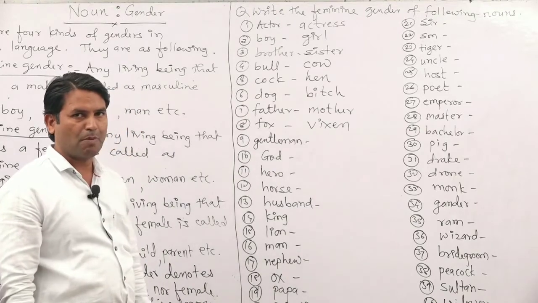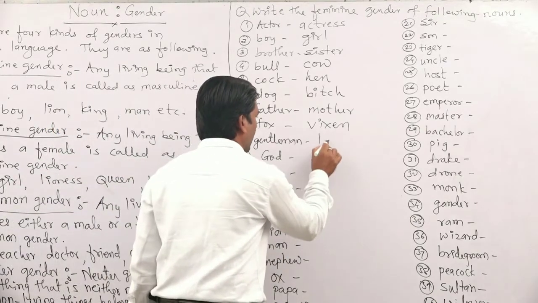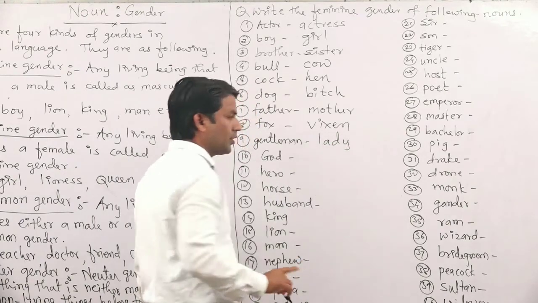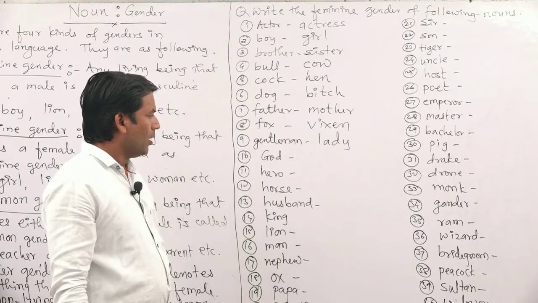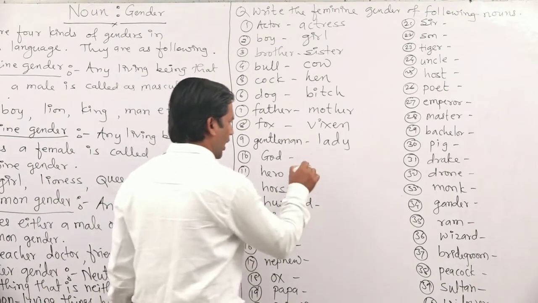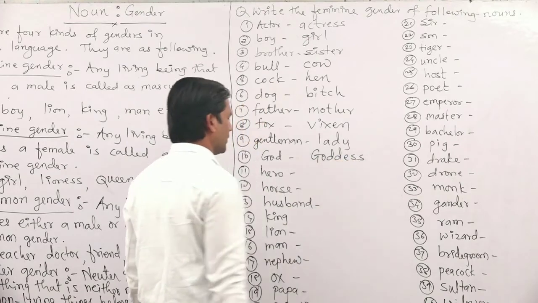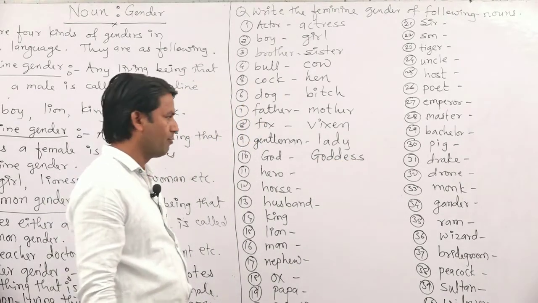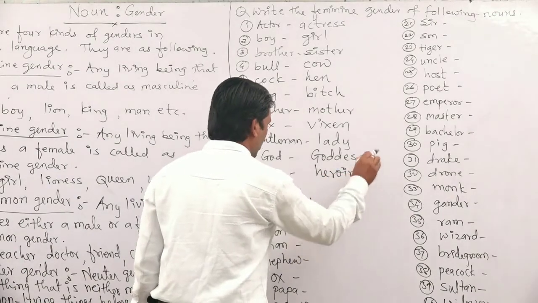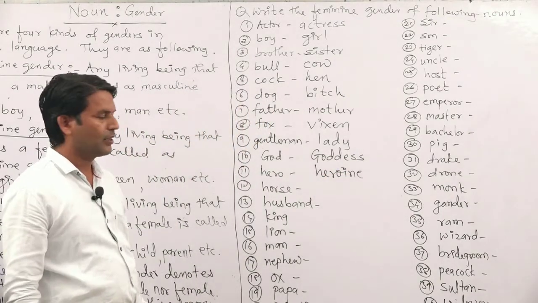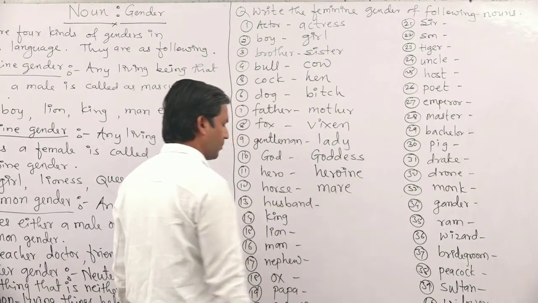After that, gentleman, not gentlewoman here. We have to write here lady, not gentlewoman. Remember it, okay? Gentleman, lady. God, it will become goddess. Hero, all of us know that. Heroine. Hero, heroine. Horse, it will become mare.